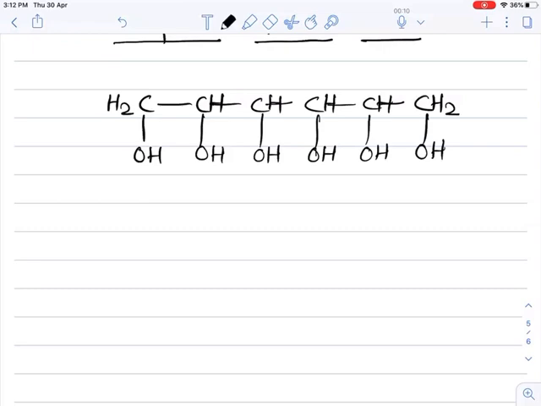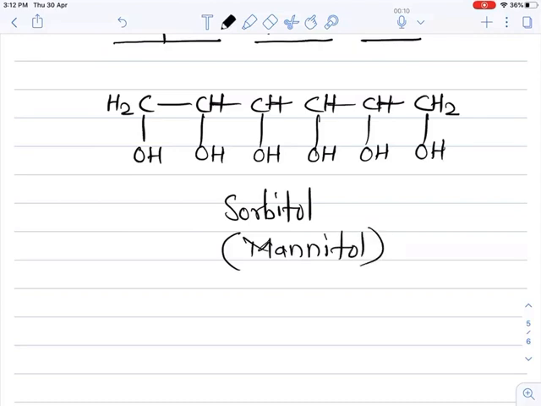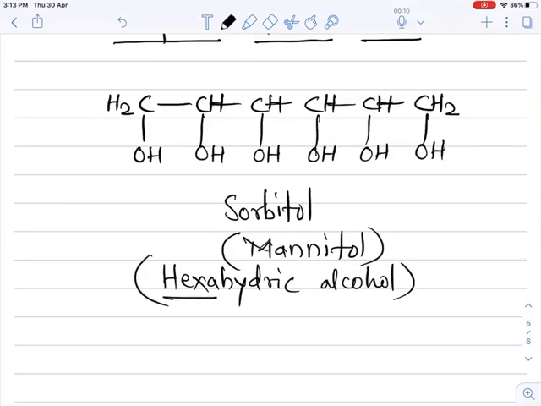The name for this alcohol is sorbitol, and it is also called mannitol. Generally it is called a hexahydric alcohol, because it is a 6 carbon containing alcohol; hexa means 6, hydric means OH group, 6 OH group containing alcohol.